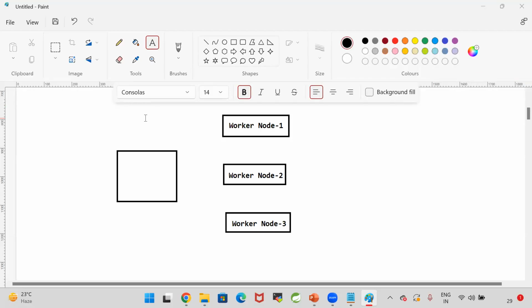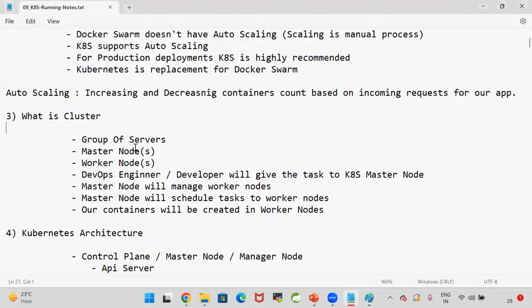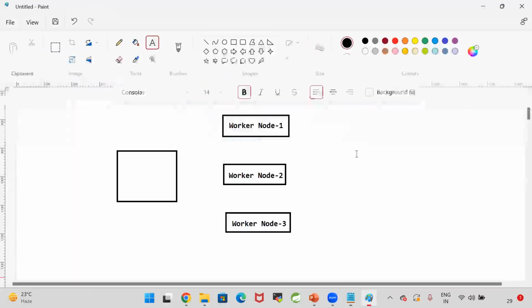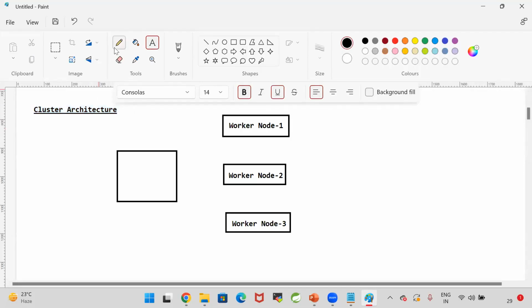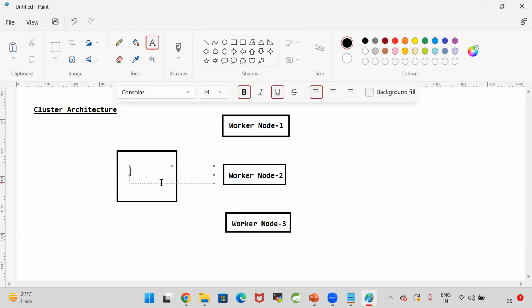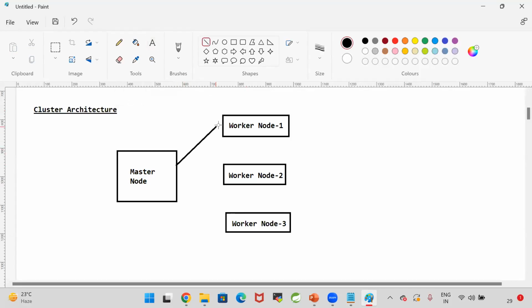Same thing here. Docker Swarm also will use a cluster mechanism. If you go for any orchestration platform, the orchestration platforms are going to run in the cluster manner, cluster architecture. If you go for Docker Swarm, there also we have done the cluster setup, right? So here also we are doing the cluster setup. Here master node will be available and worker node will be available. Master node is nothing but a manager. Worker nodes are nothing but the assistants, or I can say team members.